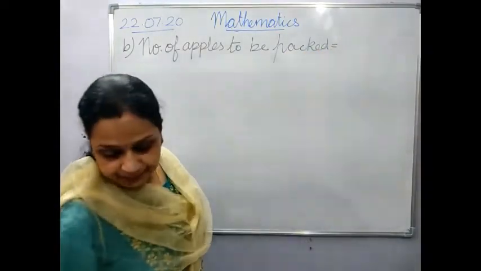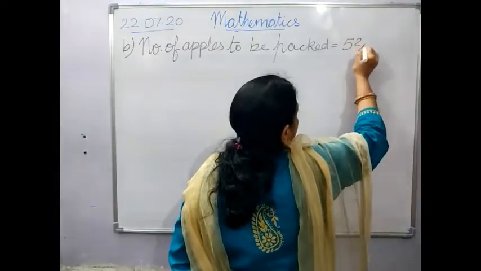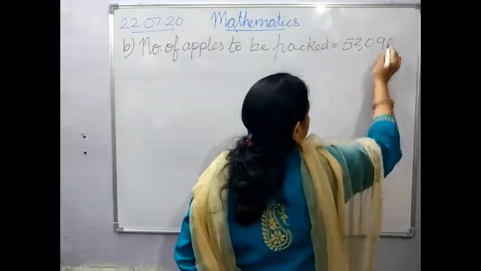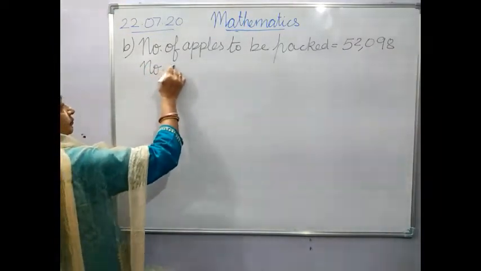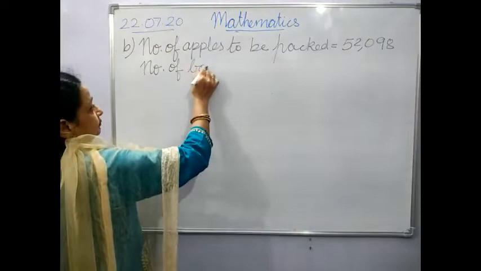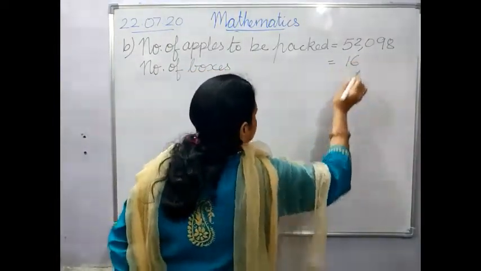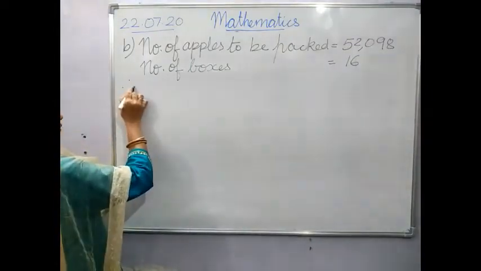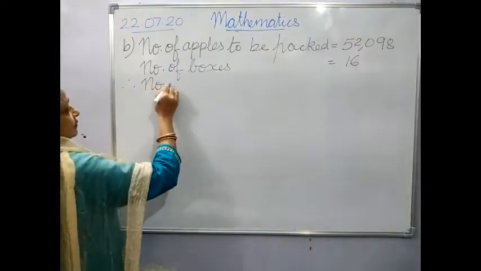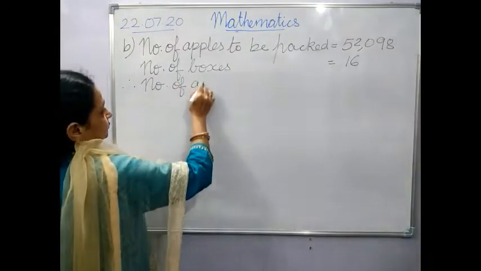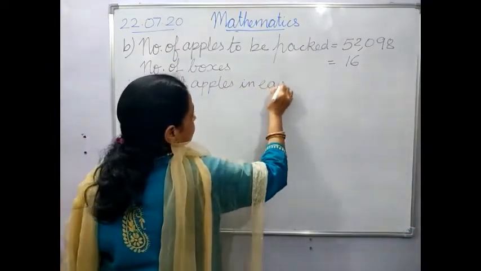How many are there? 52,098. Then next, number of boxes is equal to 16. Therefore, please put down therefore. Number of apples in each box.